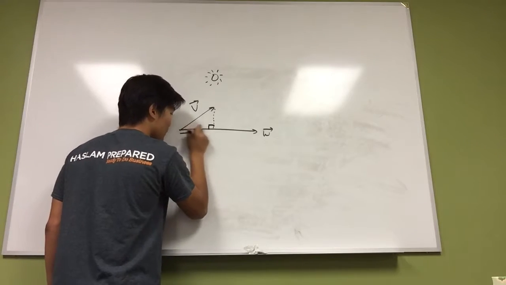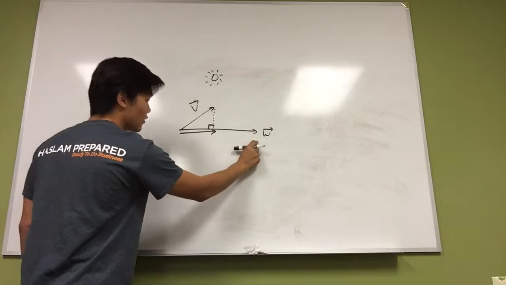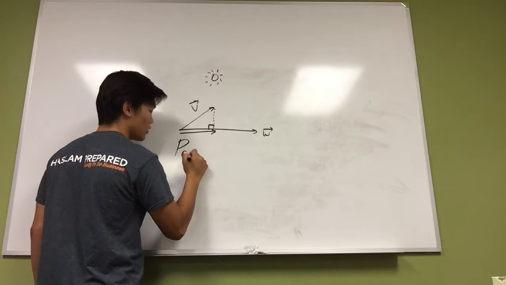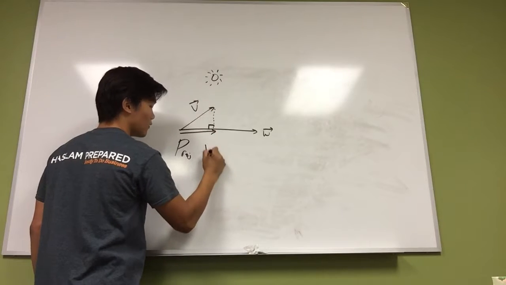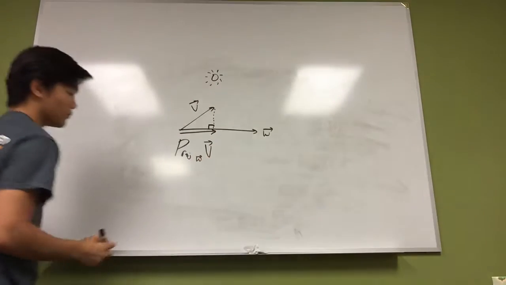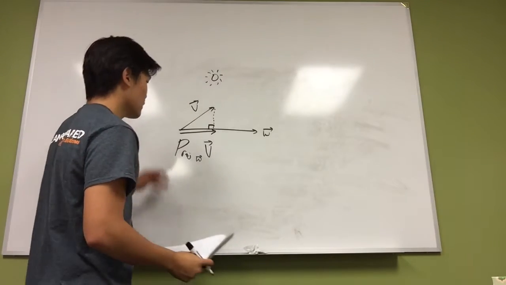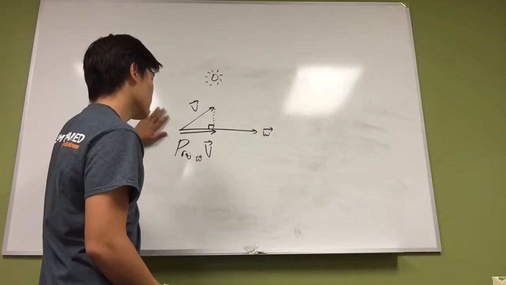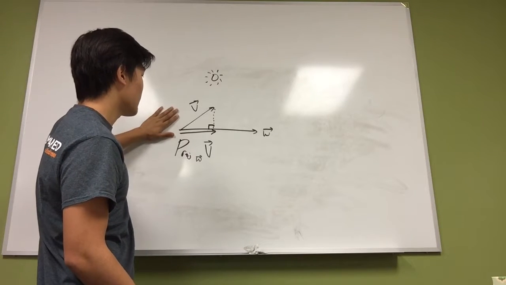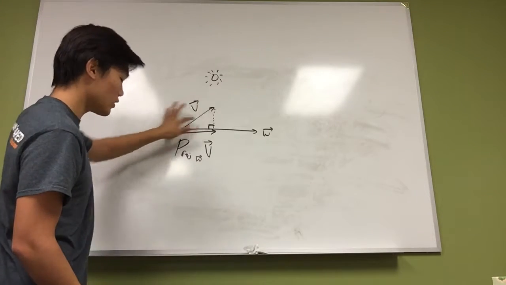And this vector right there, that is the projection of V on W. So this is how we write it: projection of V on W. I don't really know where we can use this exactly, but I think with this we can find the angle over here by using some equations.